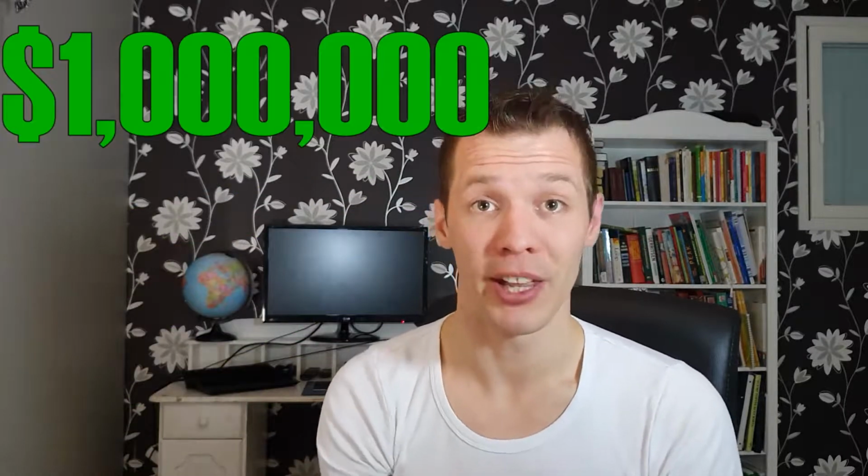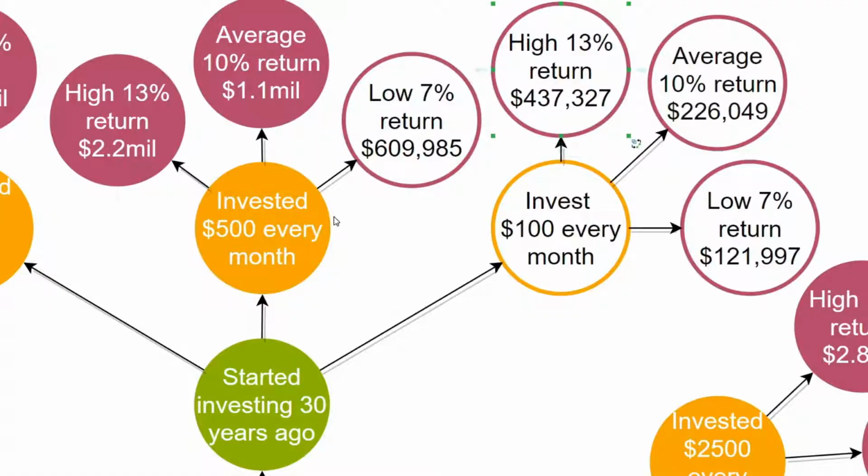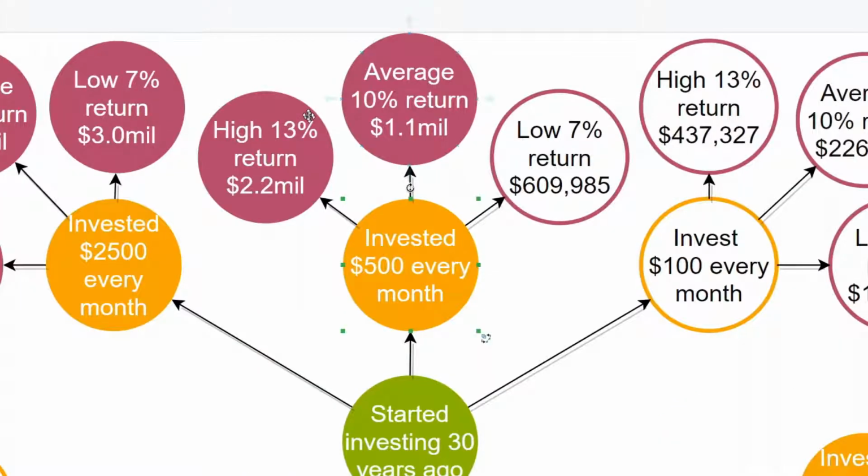Importantly, however, none of these scenarios are winners here, because the goal was to become a millionaire. By starting today and saving $500 a month, even with poor returns, say by trying to time the market or chasing that extra $1,000 return in a bear market, we'd end up with 60% of our goal with over $600,000.